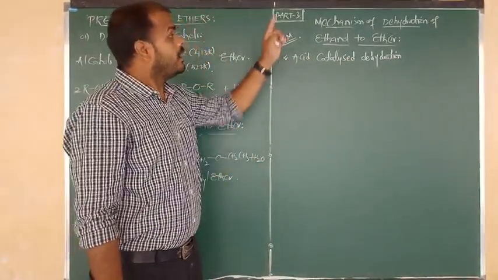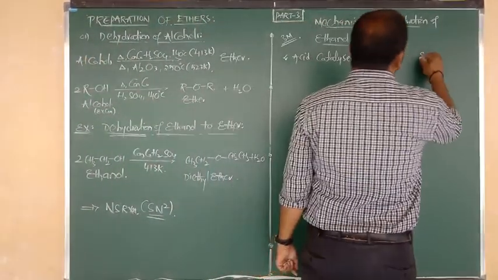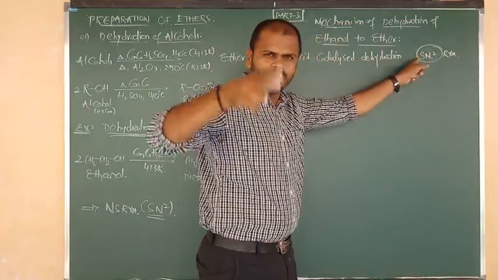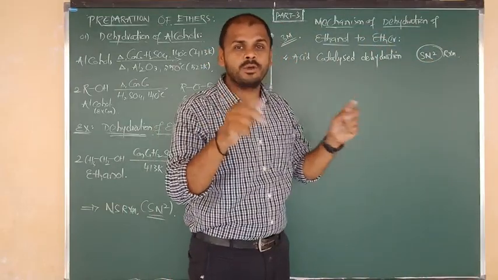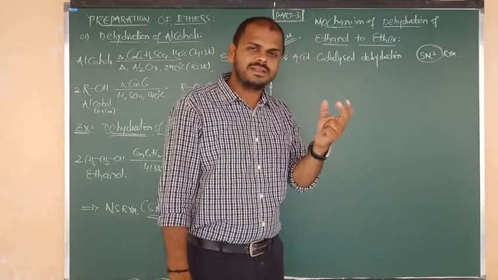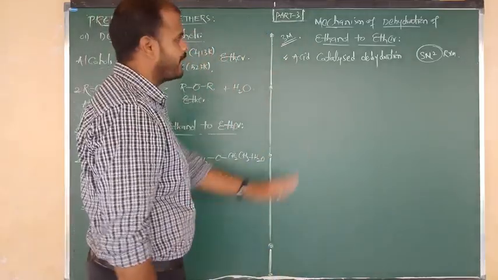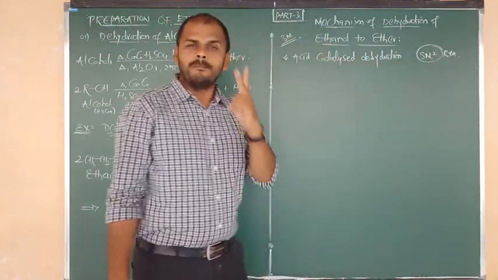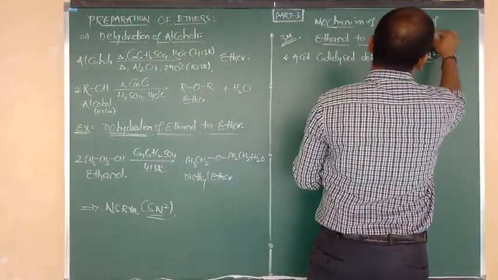And one more thing, dehydration of ethanol to ether, I have told you here, it follows the mechanism that is nothing but SN2 reaction. What is meant by SN2 reaction? Means bimolecular nucleophilic substitution reaction. Means in this reaction 2 molecules are responsible to determine the rate. Rate or speed depends on 2 molecules. One is alkyl halide, the substrate, and one more is the nucleophile. I will show you in the mechanism, don't worry. So the mechanism is acid catalyzed, and it follows bimolecular nucleophilic substitution reaction. And it is completed in how many steps? 3 steps.